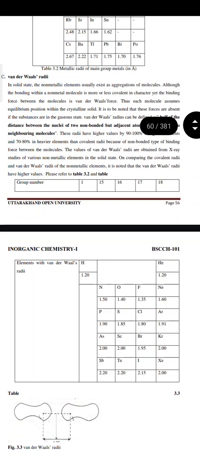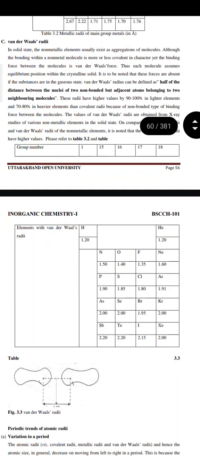These radii have higher values, by 90 to 100% in lighter elements and 70 to 80% in heavier elements, than covalent radii because of the non-bonded type of binding force between the molecules. The values of van der Waals radii are obtained from X-ray studies of various non-metallic elements in the solid state. On comparing the covalent radii and van der Waals radii of the non-metallic elements, it is noted that the van der Waals radii have higher values.